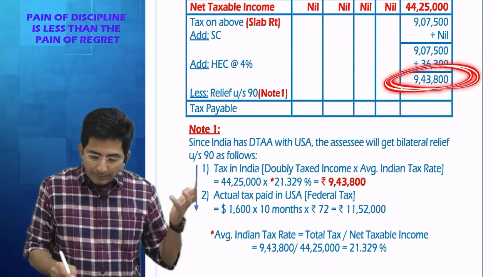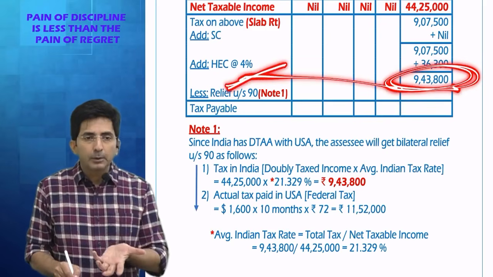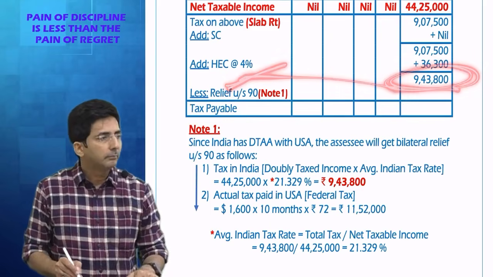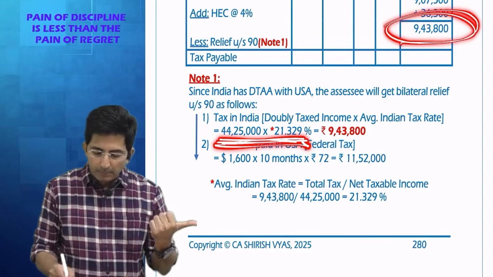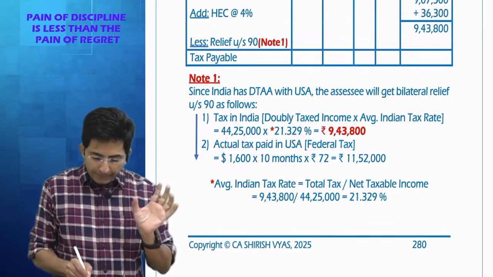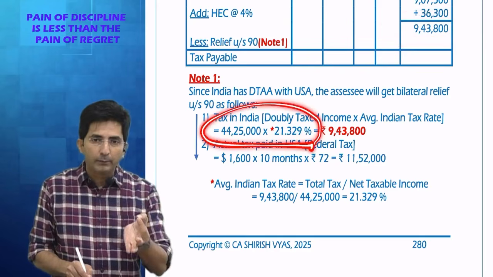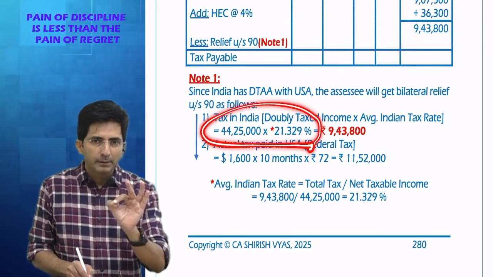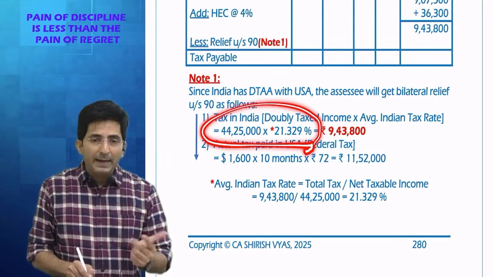Because whole of my tax including HEC is arising because of that US income. So this working should match with this amount. See, if you take it on your calculator, this 44 lakhs 25,000 multiplied by 21.329%, you will get some odd figure. But then why is it coming odd?